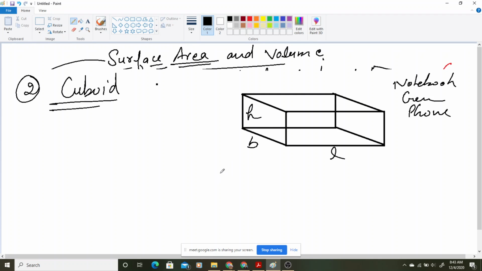Your laptop, there are many examples nearby you which are having the shape of a cuboid. बहुत सारी shapes होती हैं cuboidal shape में.